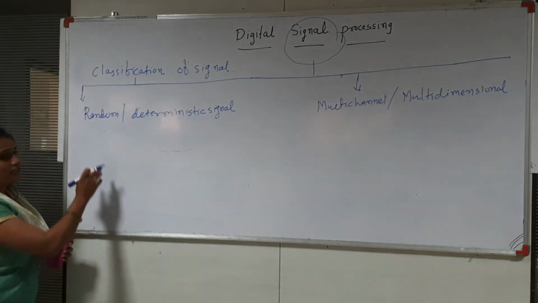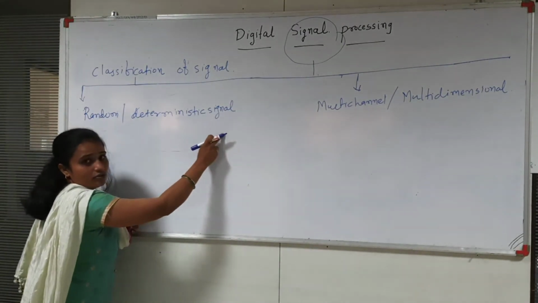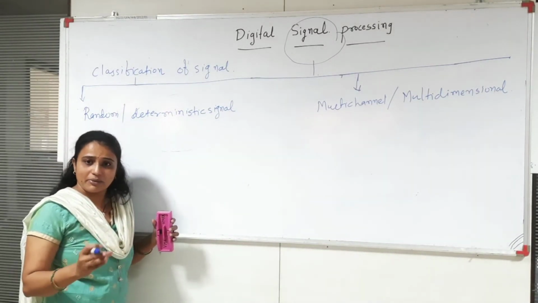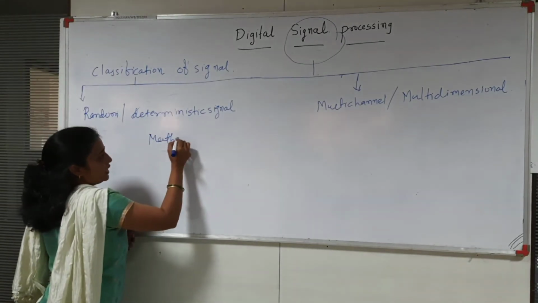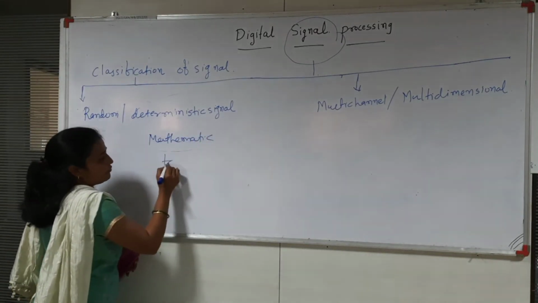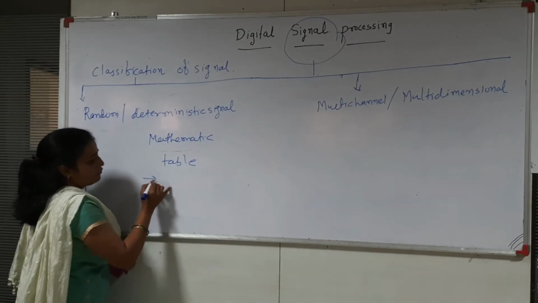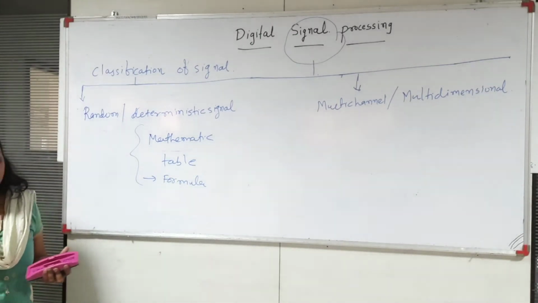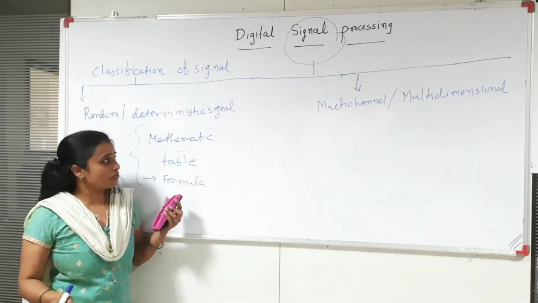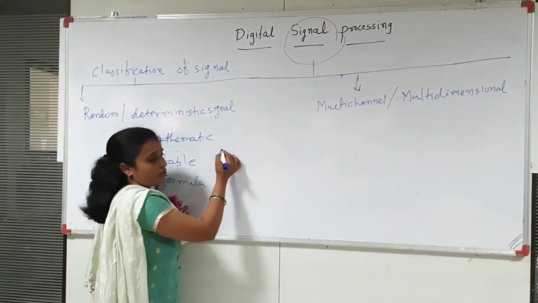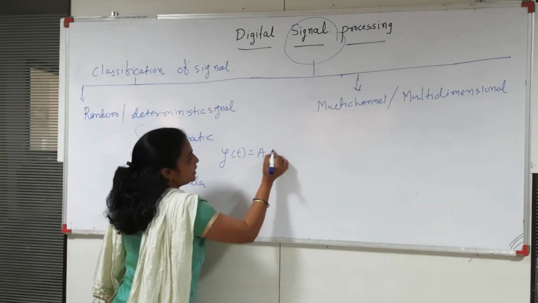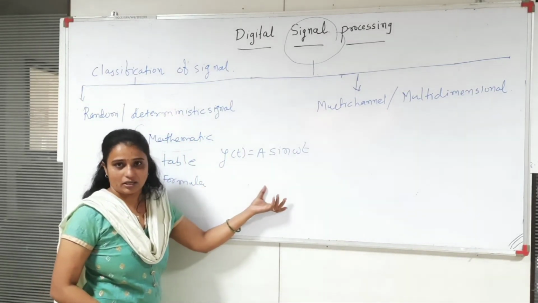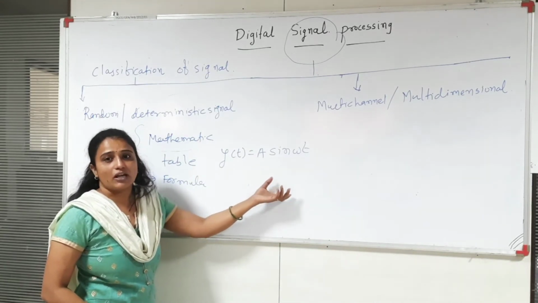Now the next classification is the random signal or the deterministic signal. The deterministic signal is nothing but those signals which are represented in mathematical form, by any mathematical equation, or any table form, or any formula. Then this type of signal is known as the deterministic signal. Suppose I am taking one very important example, the sinusoidal signal, y of t is equal to A sin omega t. Now this sine signal we can represent by the mathematical form. We cannot change any of the values from this signal.